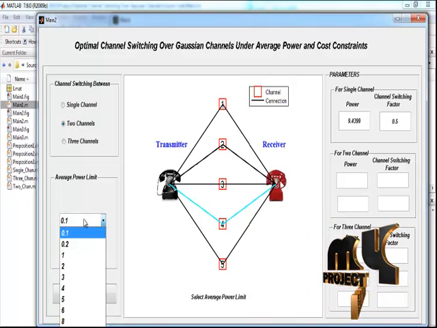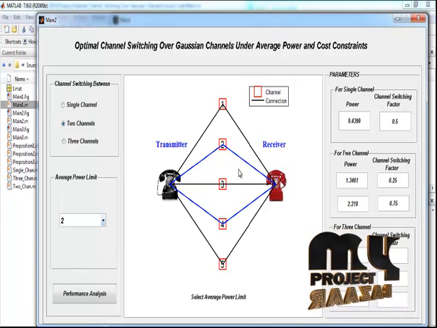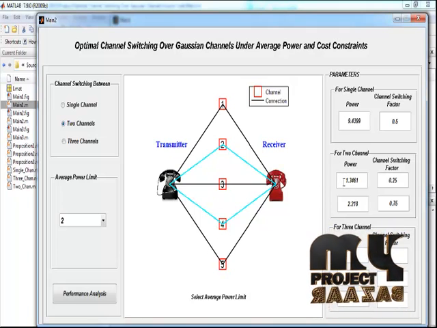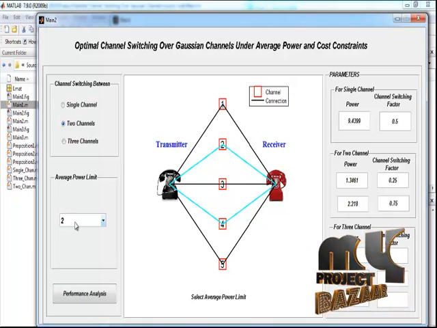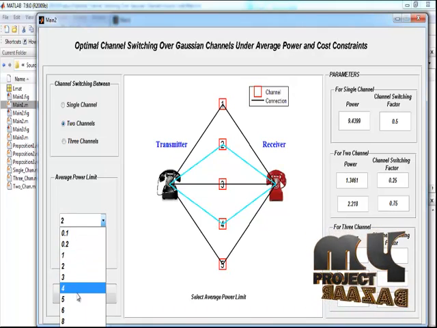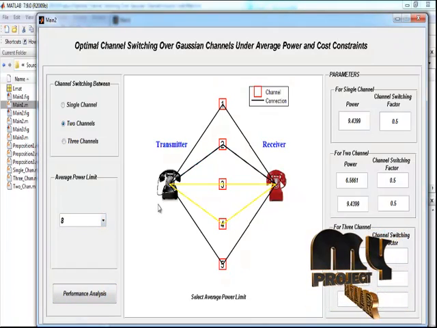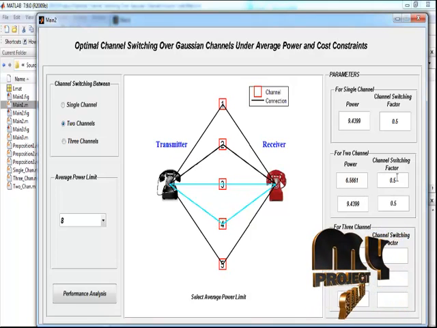And now by pressing the two channels, we can perform the channel switching between two channels. Here select any one average power limit for two channel communication. Now second and fourth channel will perform the channel switching operation. We got the power and the channel switching factor for two channels. Now changing the power limit for two channels communication. Here performing the operation for third and fourth channel, we got the power and channel switching factor.